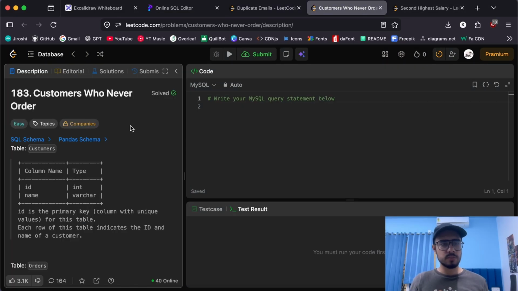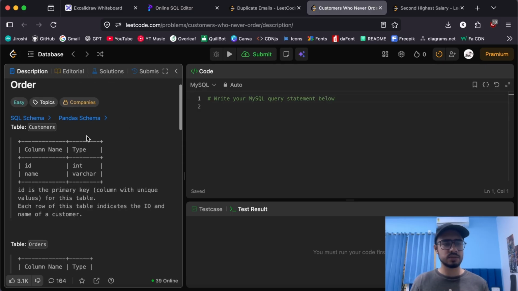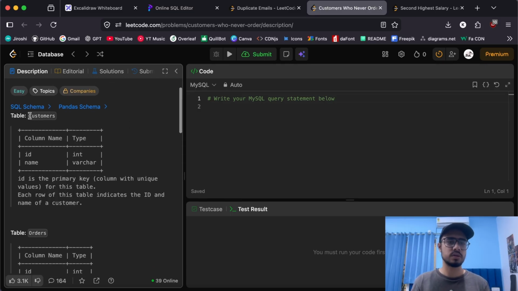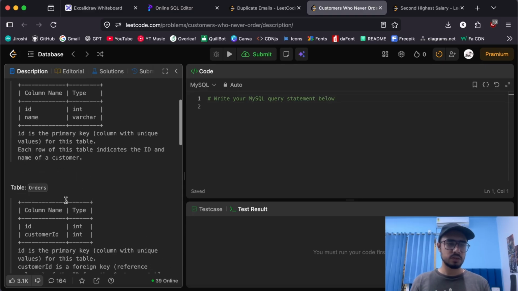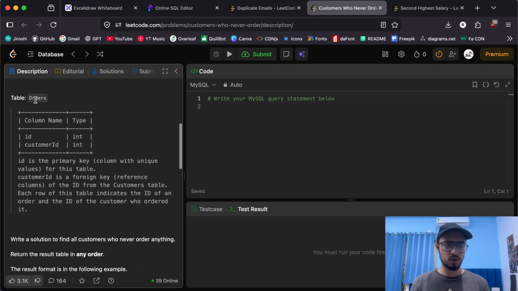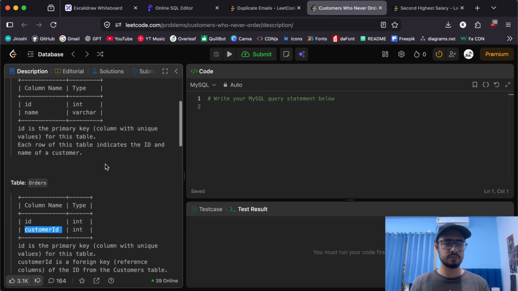Now the next problem is customers who never order. Okay, customers who never order. It is again an easy question, and we have been given a schema called customers, where ID is again the primary key, and each row of this table indicates the ID and name of the customer. Okay, we have a name. Perfect. So we also have a different table this time called orders, where we have a foreign key, I believe, which is customer ID. ID is the primary key and customer ID is a foreign key. Perfect. Of the ID from the customer table. So this refers to this ID.